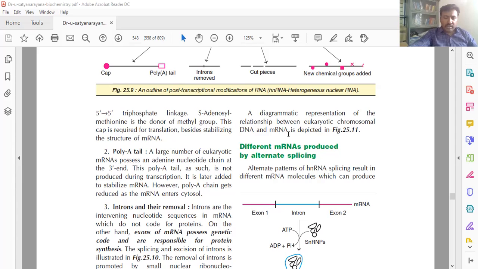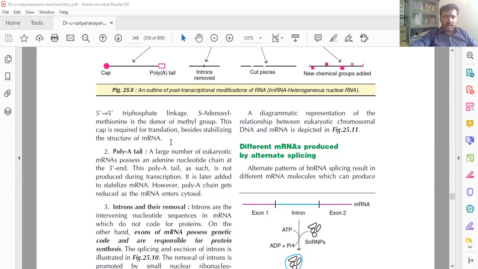So, on the continuous part of transcription in prokaryotes and eukaryotes. Already I think the prokaryotes part is over. In eukaryotes, this is the second part. In eukaryotes, some post-transcriptional modifications take place after transcription.